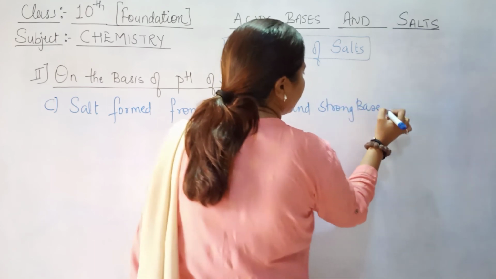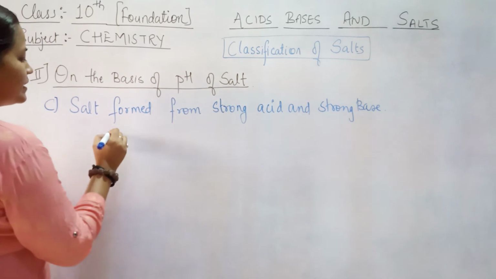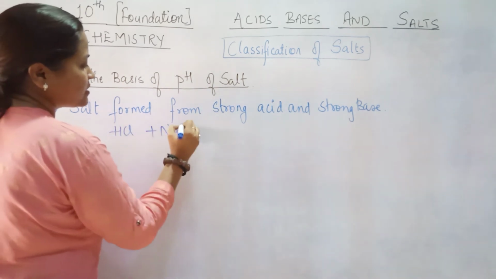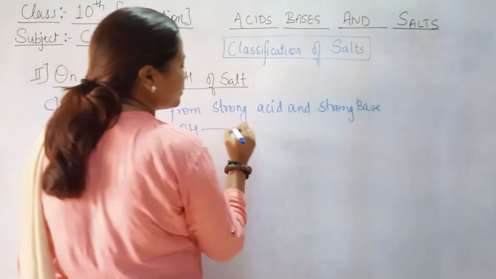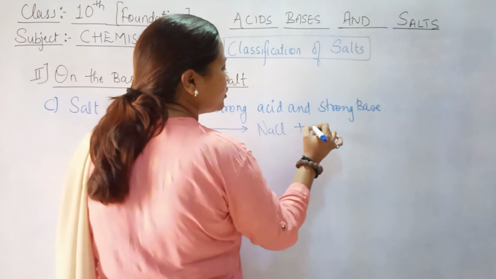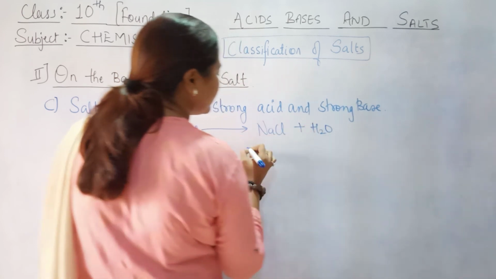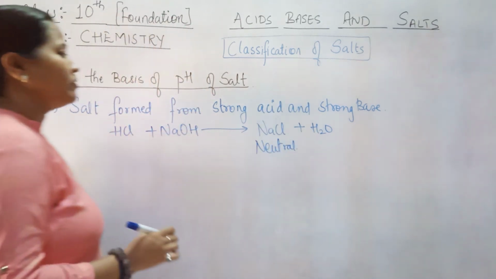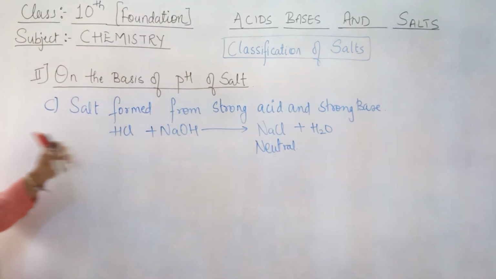Okay, let's take an example. For example, this is your strong acid, this is your strong base, and the salt formed will be neutral, that is NaCl. So pH will be 7. Clear? So this is a neutral salt, right? So hence we can say this is the third category of salt.